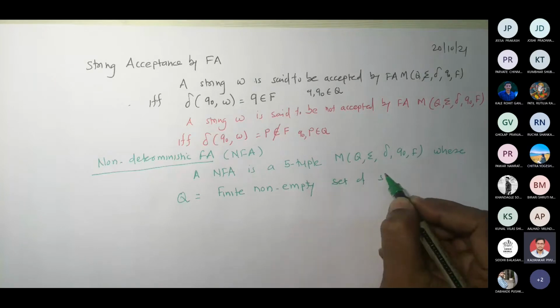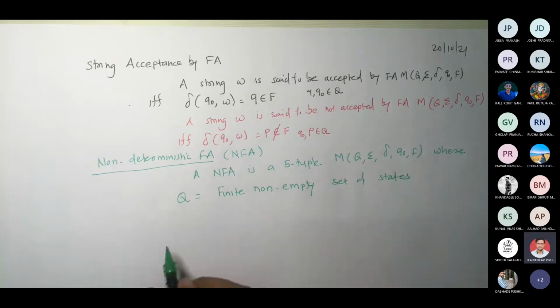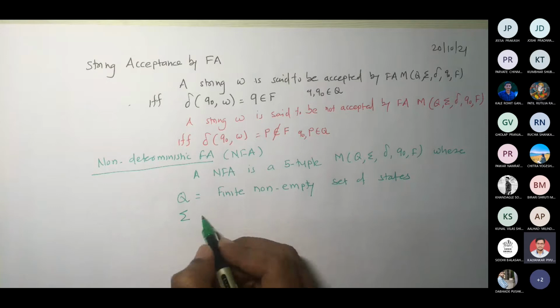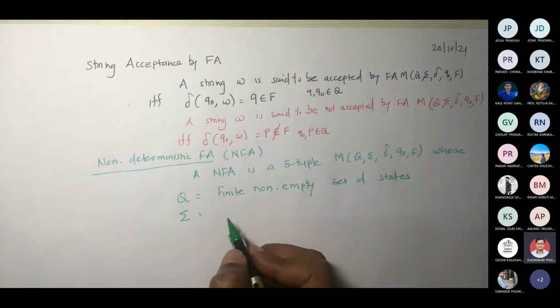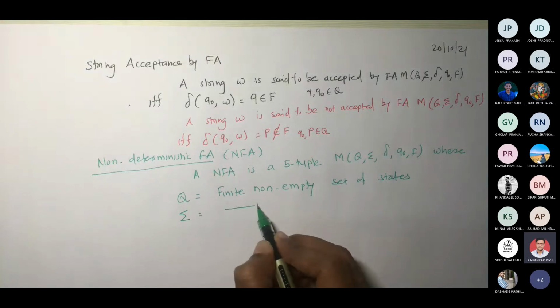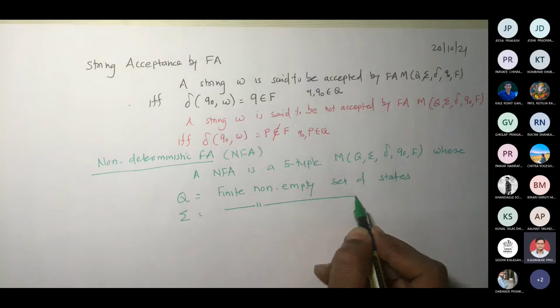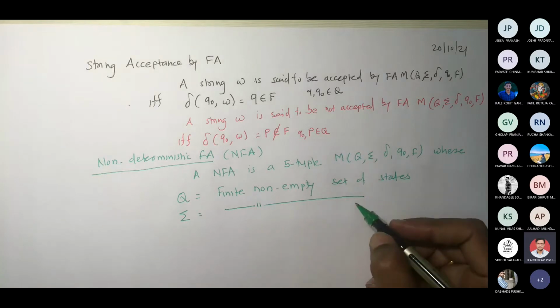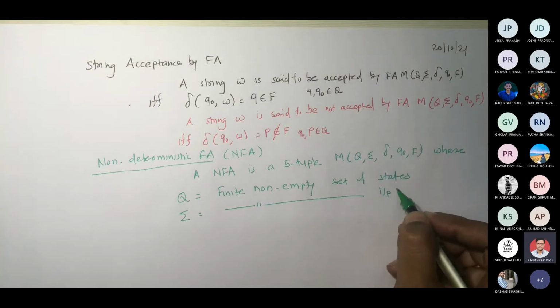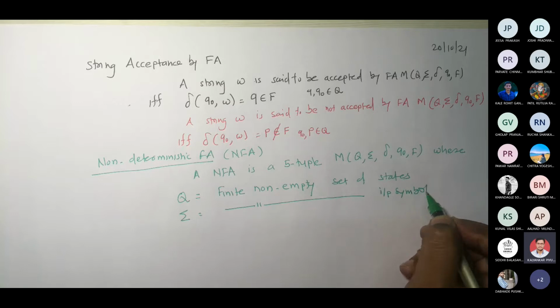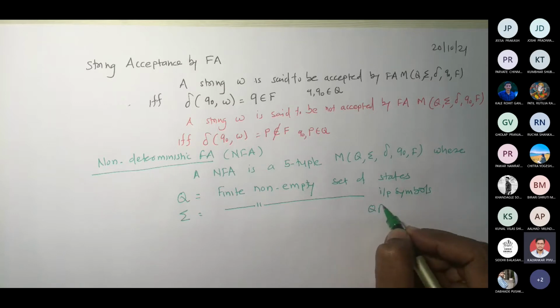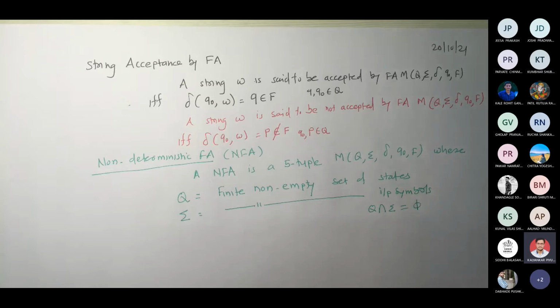Very good. Set of states. What is sigma? Finite non-empty set of input symbols. Now this is again true: Q intersection sigma is equal to phi.